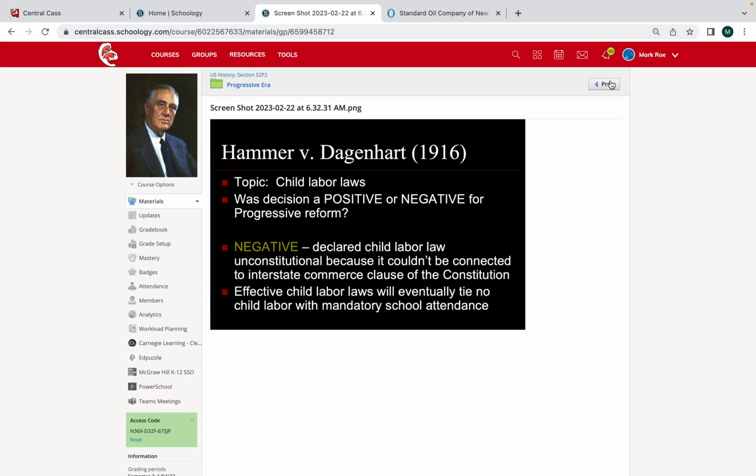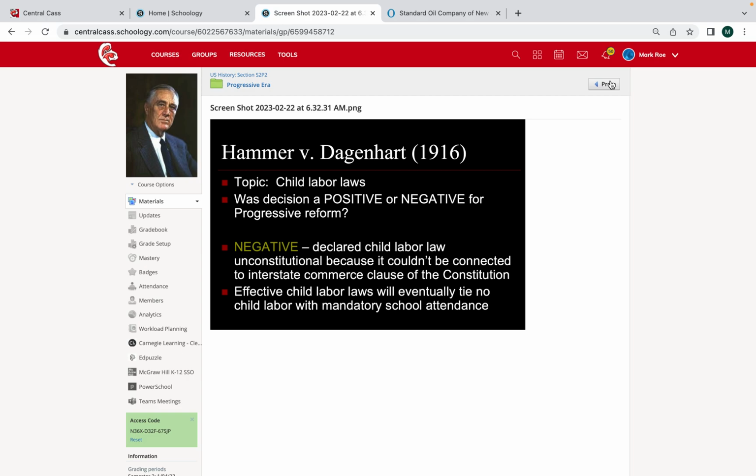Now later on in history, a big theme of history is we sometimes try to right the wrongs, so to speak. Later on, I believe in the 1930s or 40s, there will be another case, and the Supreme Court will rule on that differently. But as a result of this Dagenhart case, the Supreme Court says, you're right, Mr. Dagenhart. The federal government did not have the power to place a limitation on when your child could work, and the Keating-Owen Act is unconstitutional because it's not an example of interstate commerce.